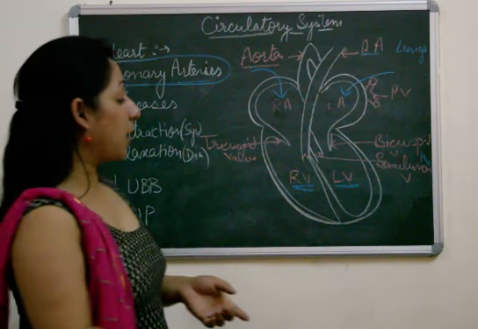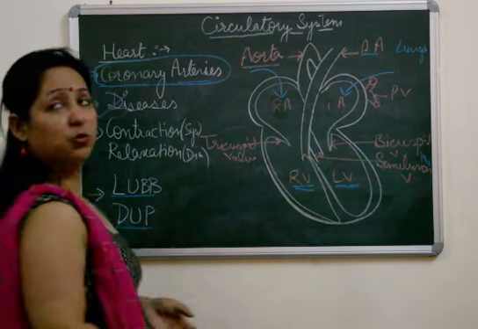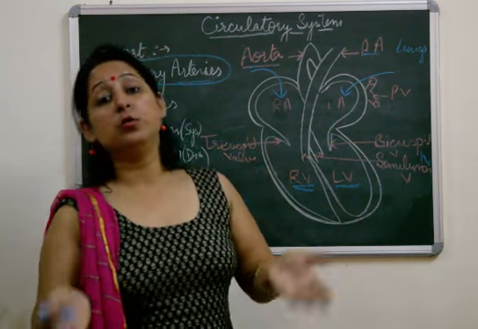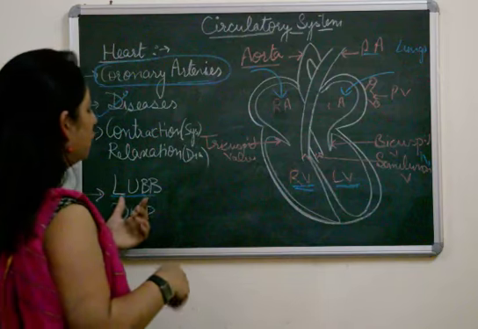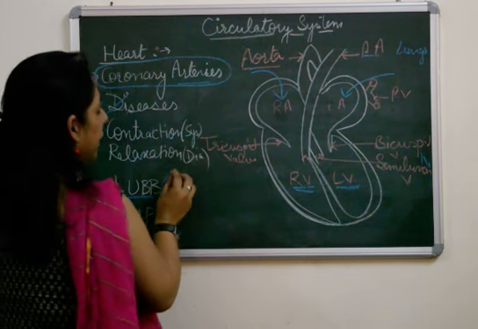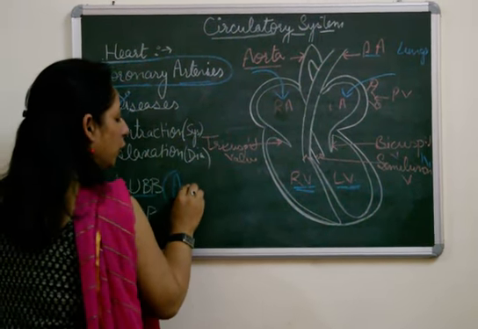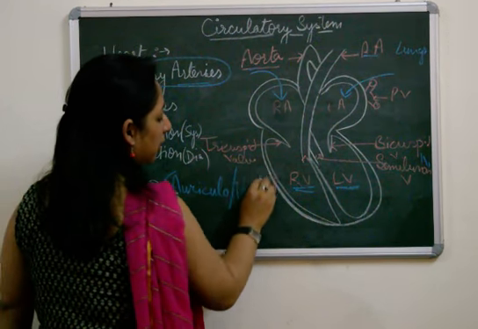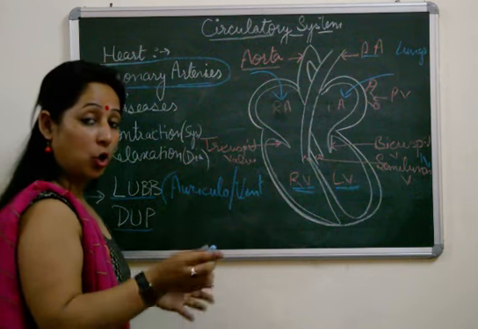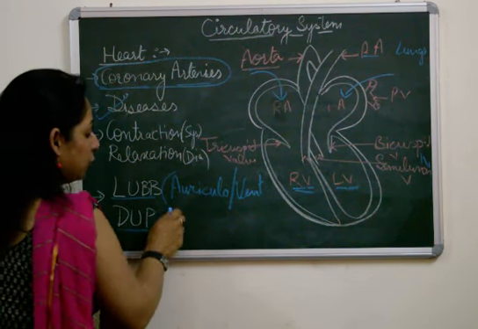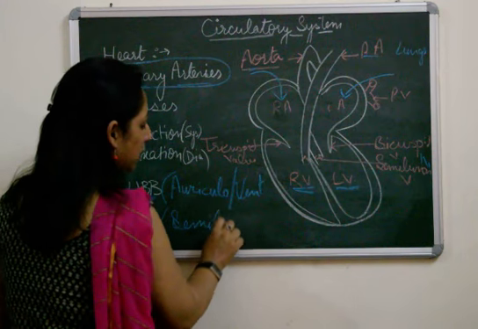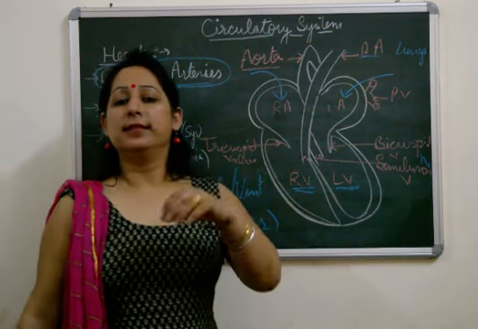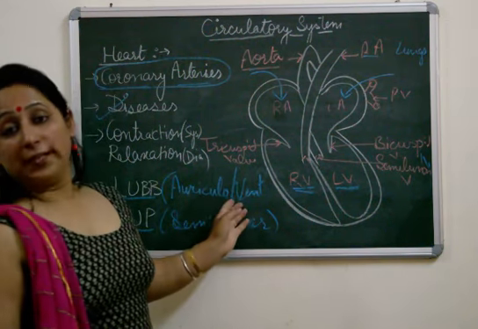With this is related our next topic, that is the sounds produced by the heart, that is the lub sound and the dub sound. Lub sound is produced when the auriculoventricular valves they contract or they close, and dub sound is produced when semilunar valves they close. Simple. Auriculoventricular valves, which valves?